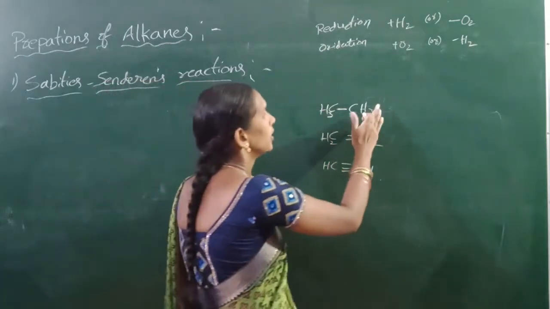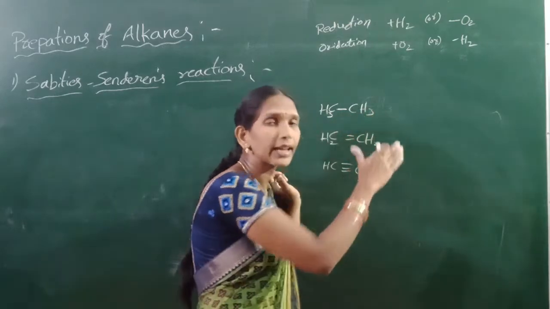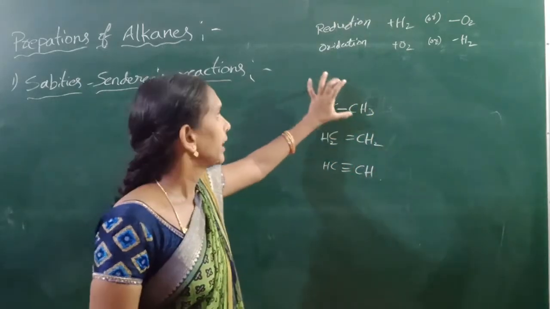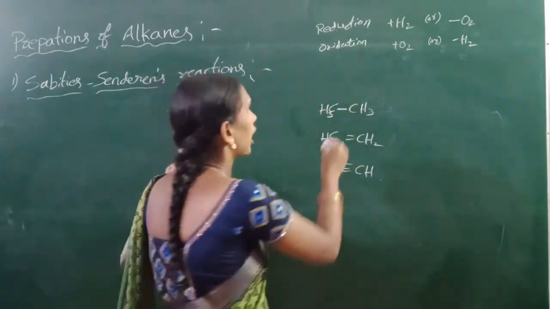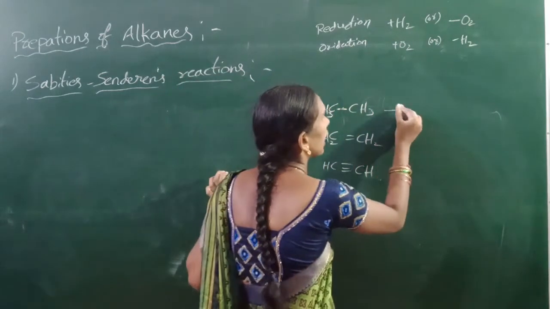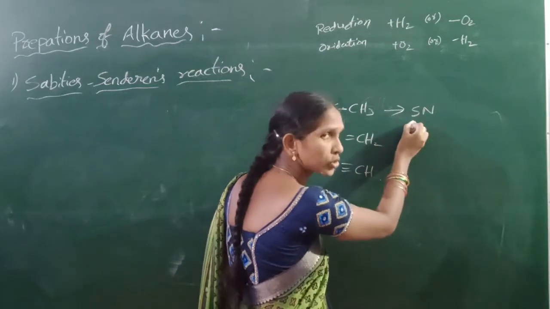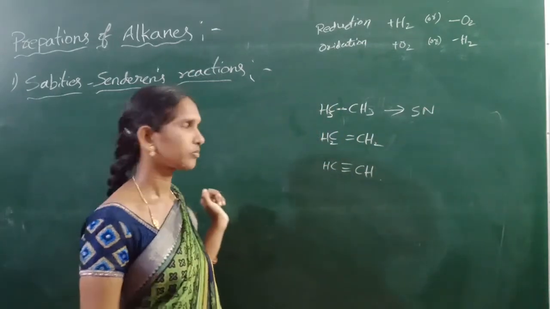Why? Because these hydrogens can be removed and replaced by another atom, not breaking this bond. So alkanes undergo only substitution reactions.